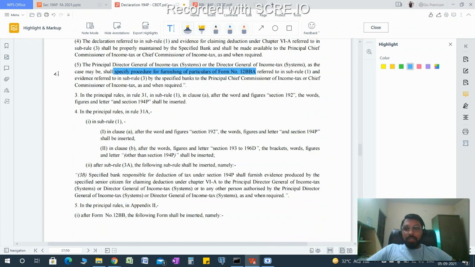In the principal rules, in rule 31, sub-rule 1A, after the figures 192, the figures 194P shall be inserted. This rule is regarding the filing of the TDS return.